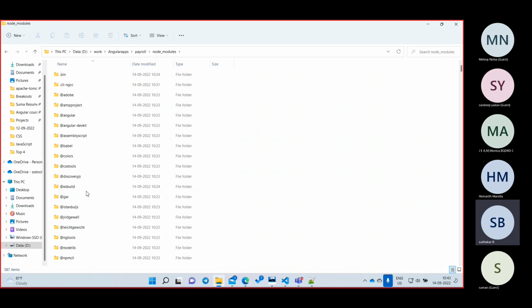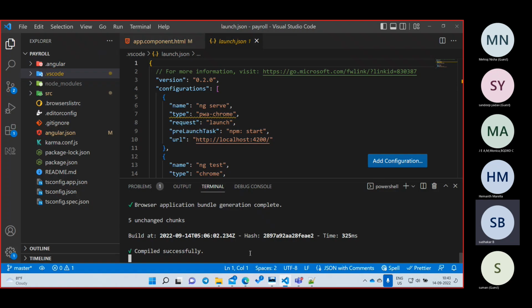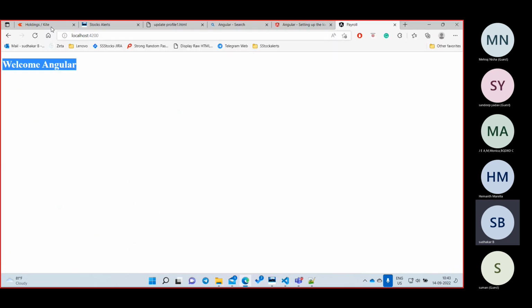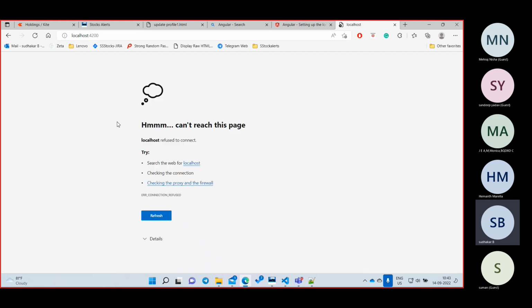So here also we are not going to do anything. This is automatically managed by Angular. For your purpose, I will stop my project. How to stop my project? Control C. Now my project is stopped. How can I verify whether my project is started or not? Just reload my page. Once you stop it, if you reload, it will say something like you cannot reach this site. Okay, clear? So now my project is stopped.